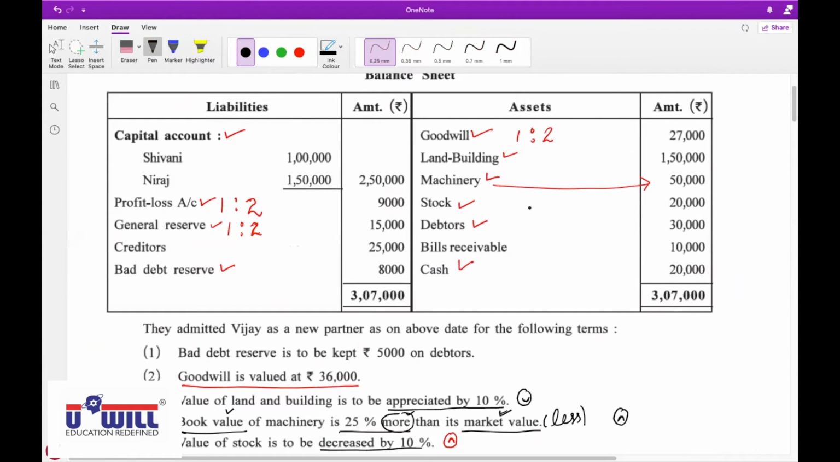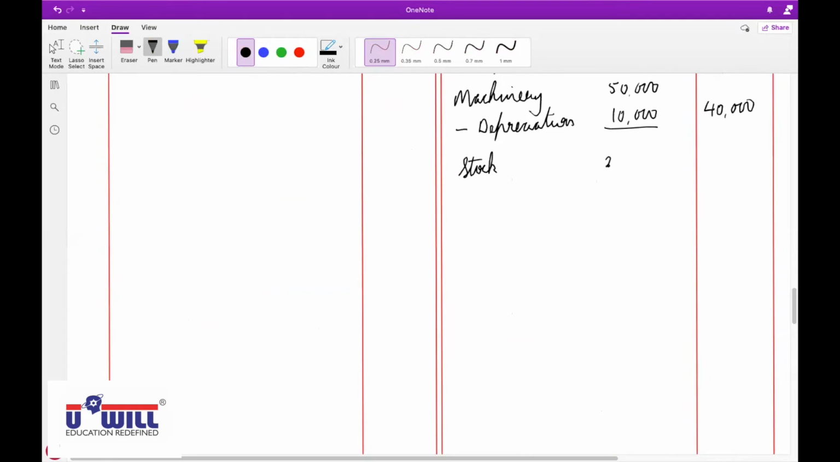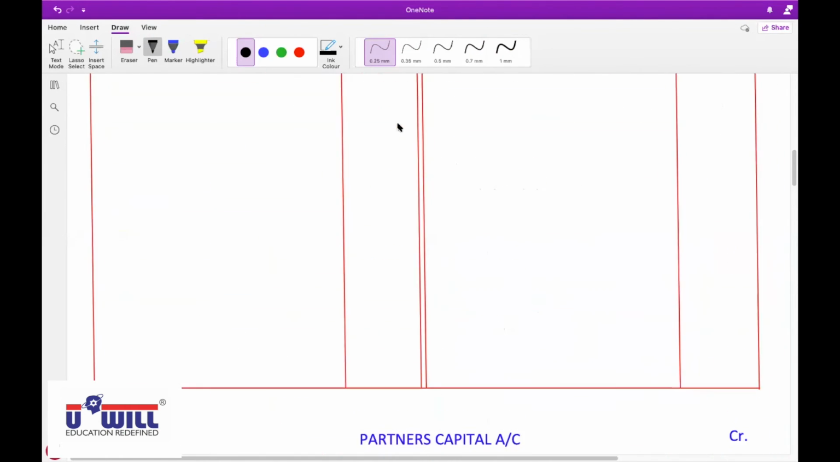All of you put a tick on stock. On the asset side, stock 20,000 minus decrease of 2,000, so in the outer column 18,000. Otherwise also, the value of stock has decreased, so we will minus from stock. Okay, next adjustment. Anyone who did not understand this, raise your hand.